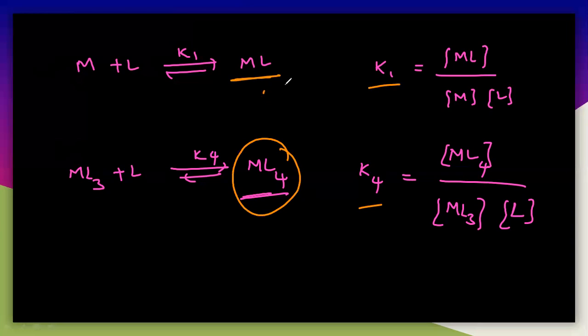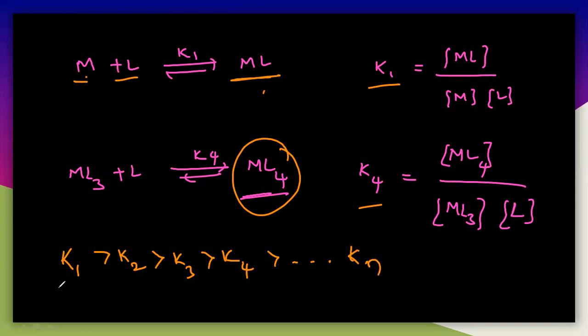So how can you know that? It's very simple. This metal can easily attach with L compared with this. So here I can simply write that K1 is always greater than K2, then K3, K4, like this. Why? What is the reason here? K1 is always higher than K2, then K3, K4. Why is K1 higher? Because more is forming, it is more thermodynamically stable. So the stability constant for K1 is more than Kn.